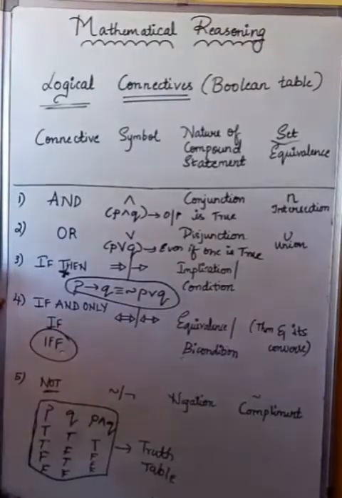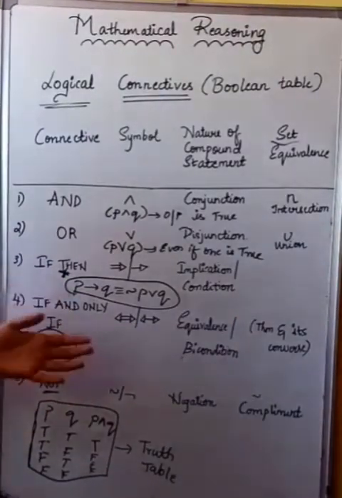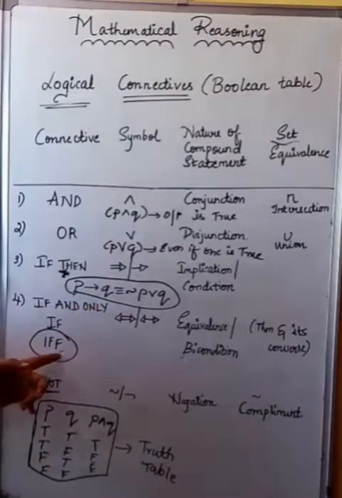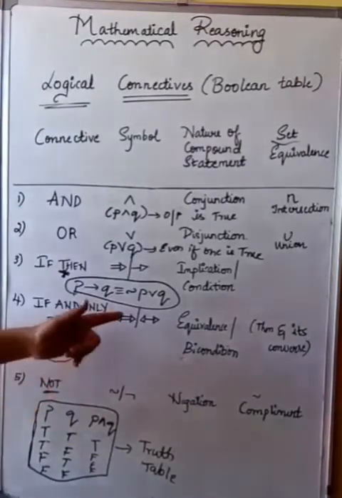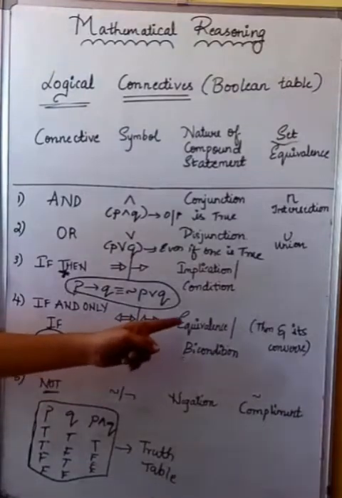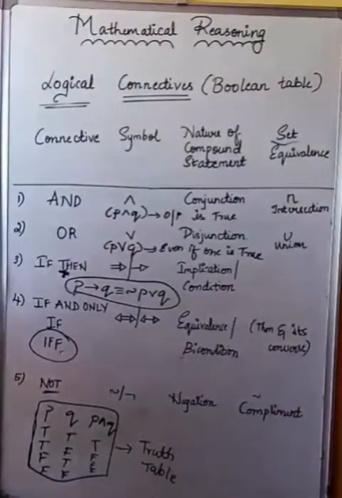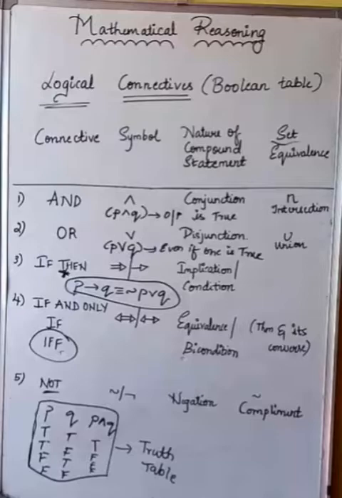If not, I can pronounce it as if and only if. What I can pronounce as the next word: if and only if. Even I can write it in this form, IFF. Is it clear? So it is denoted with this symbol. What is it called? Equivalence or biconditional. This word is many times used in theorems and in converse.